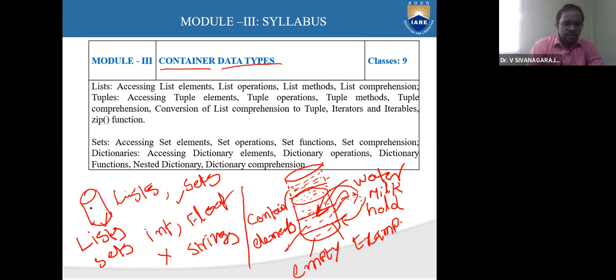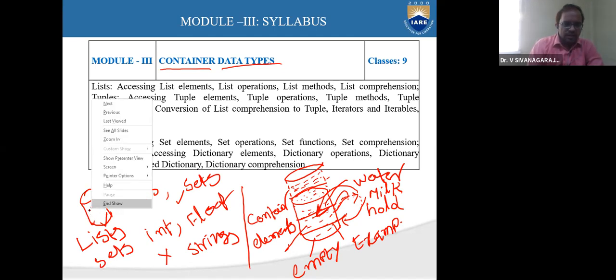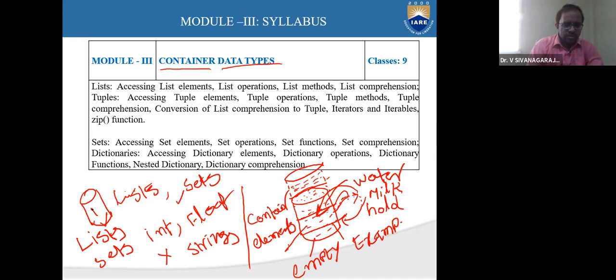This holds a list of numbers, or a list of fruits, list of vegetables, list of students in a classroom, whatever you want, you can fill it. You can create a list in the form of a container, and you can update it, you can modify it.